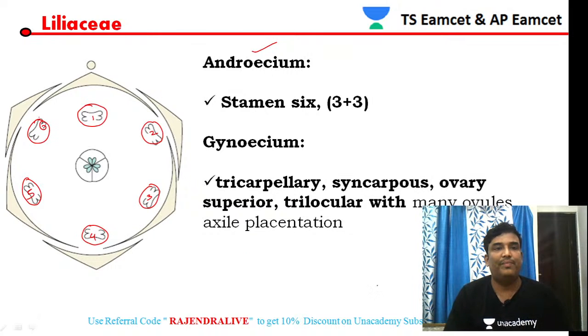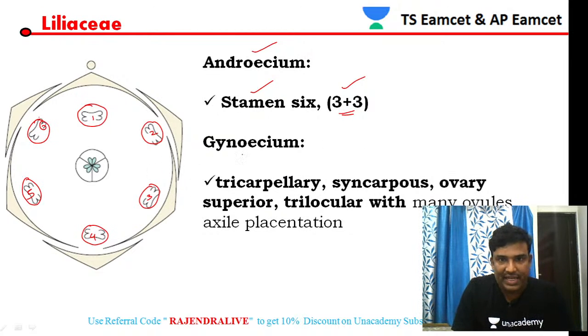Stamens include filament plus anther. So 6 stamens or 6 anthers are present, and they are in a 3 plus 3 arrangement, also in 2 whorls.